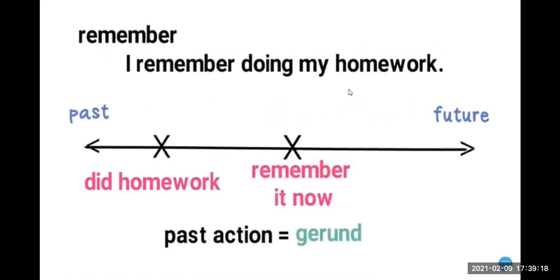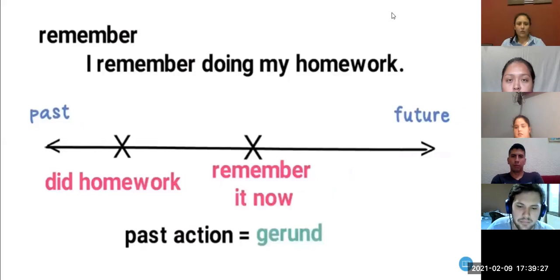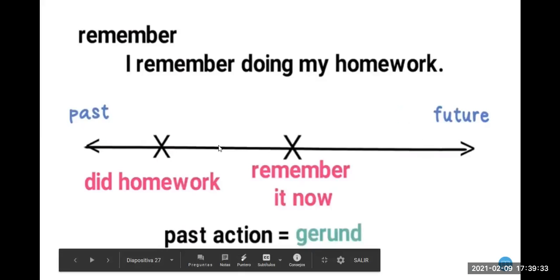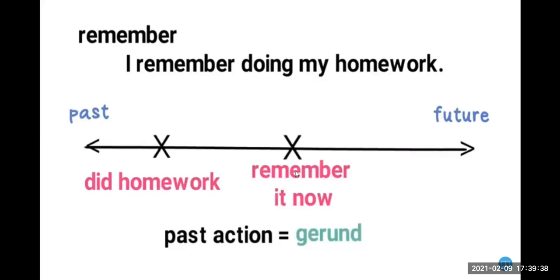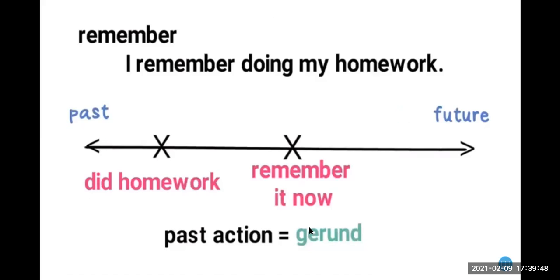When this person remembered? Today, in the future, or in the past? In the past. Okay, so this person did his homework or her homework in the past. Okay, and today is remembering that she did or he did his homework. Okay, and in this situation you can use the gerund because we are talking about a past action.